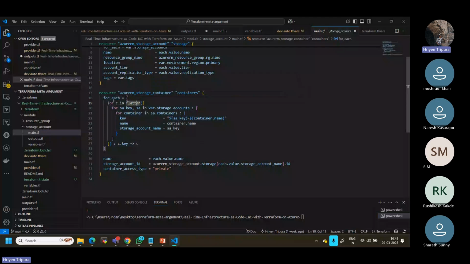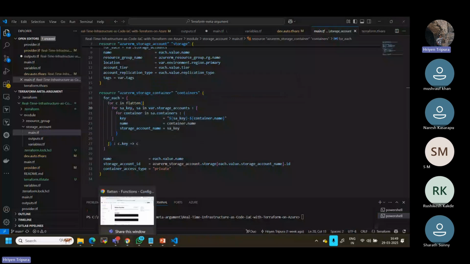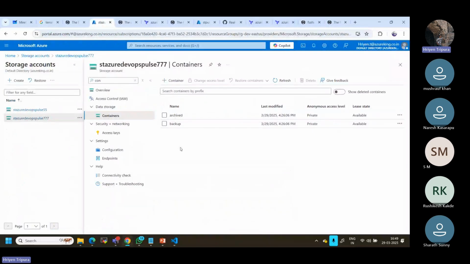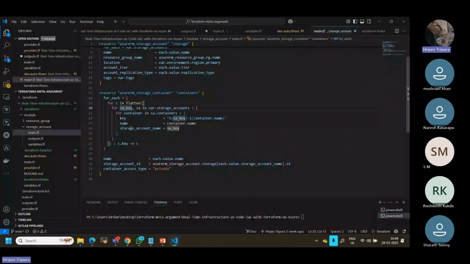Okay, c container in flatten. Let's say for sa key. sa means in your variables, account. Now for container in container, as we all know, container means we are talking about the container that we were trying to show you. I mean this one. Okay, so we are trying to do that, and then key has to be key.